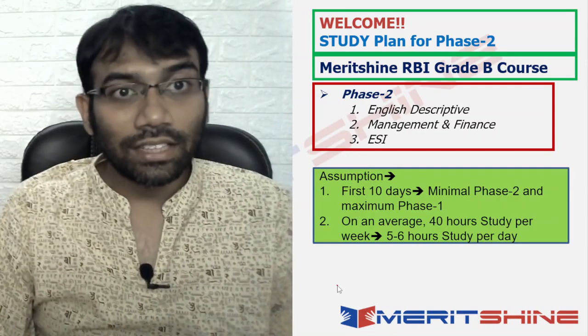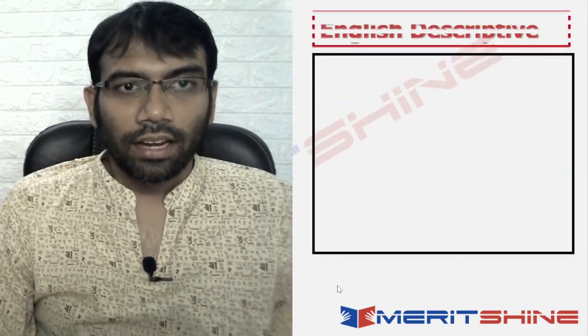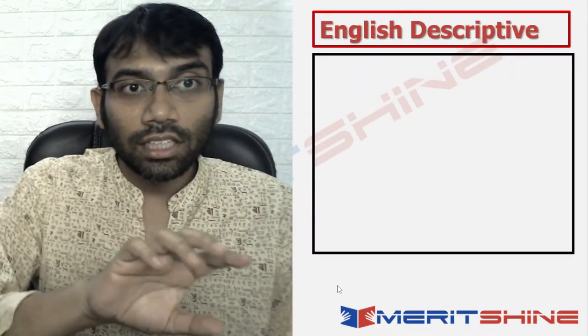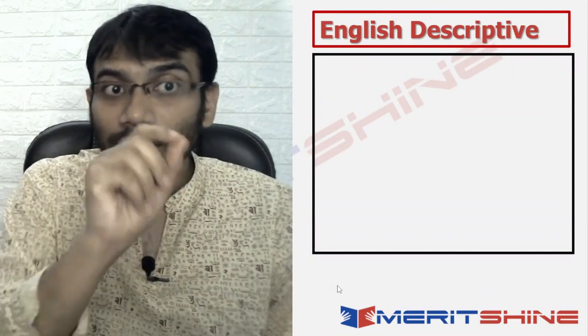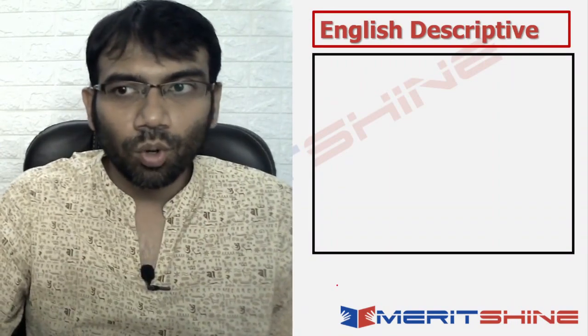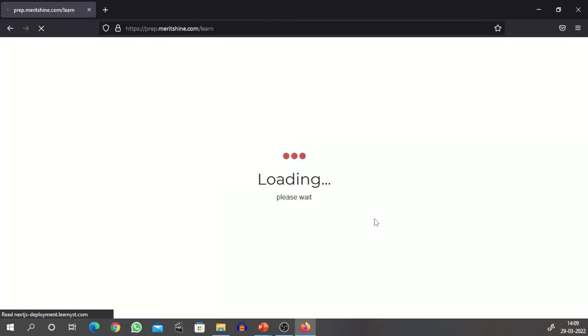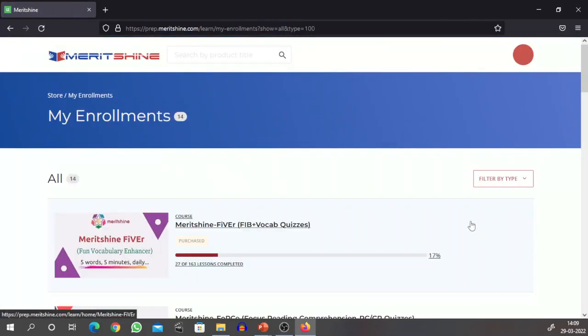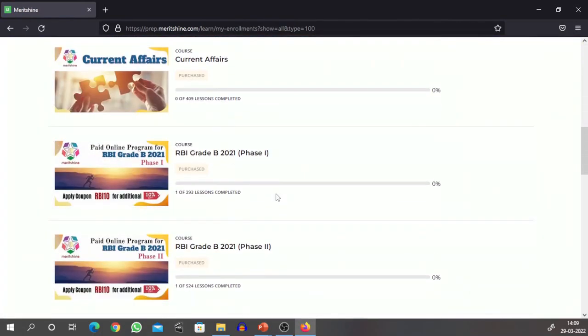Okay, so let's start with English Descriptive. Let's first look at what English Descriptive looks like in your course. Let me show you the Meritshine portal. Here you get in, go to My Enrollments, and in there, the Phase 2 course.